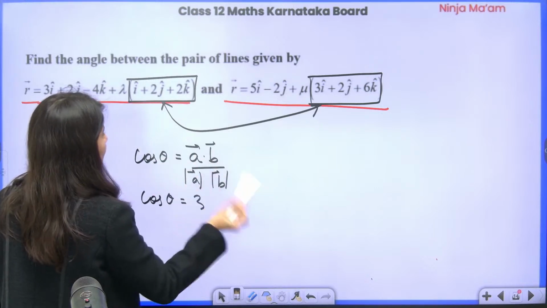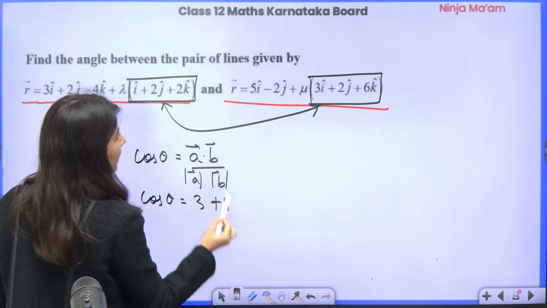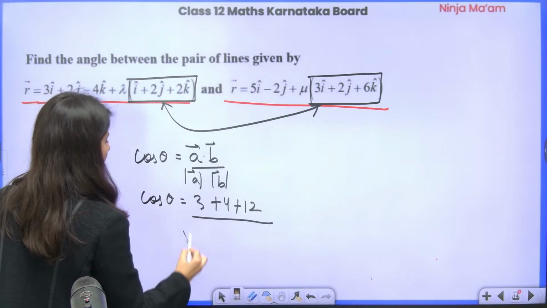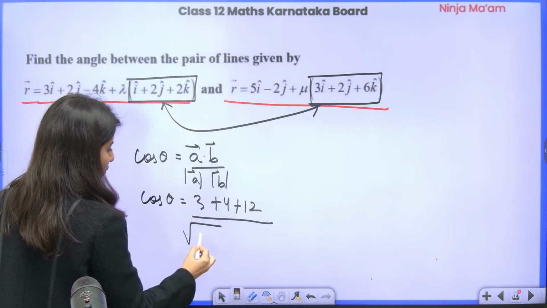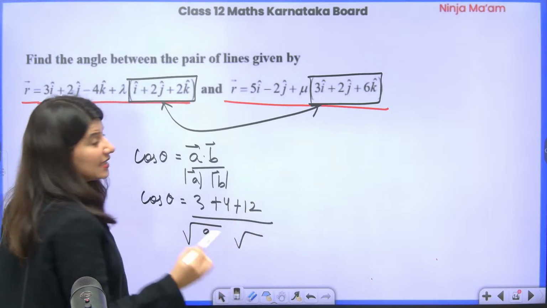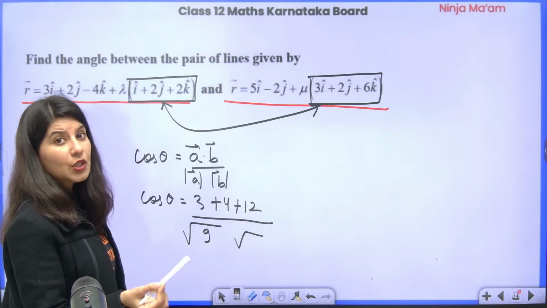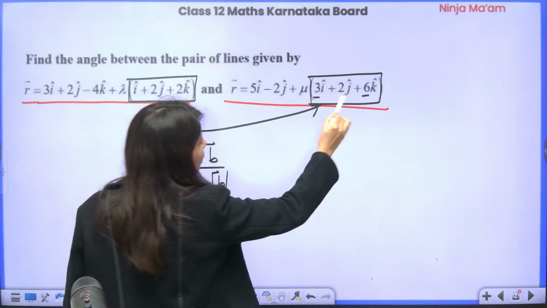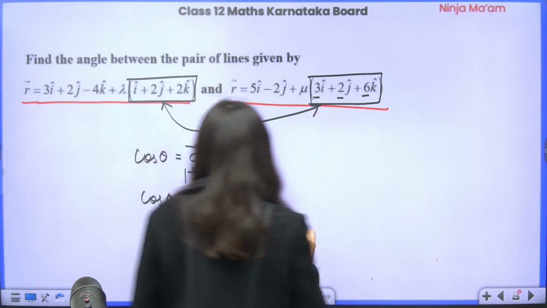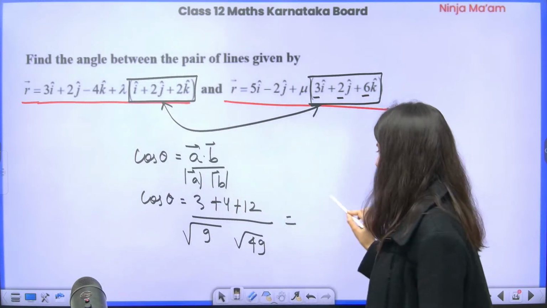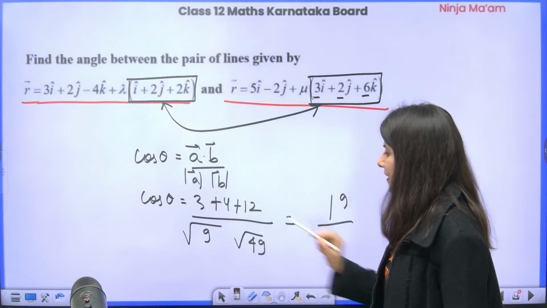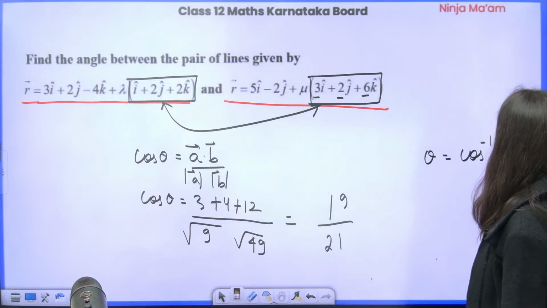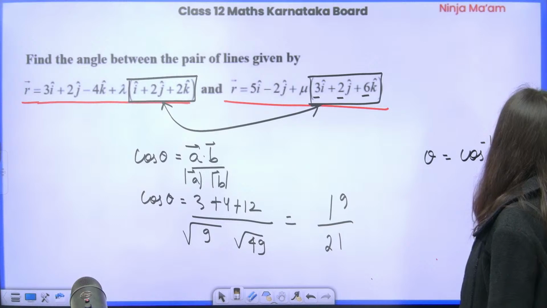So cos theta is equal to A dot B. So 3, 2 2s are 4, then 2 6s are 12, upon magnitude of A, which will be square root of 1 square plus 2 square plus 2 square, square root of 9. And the magnitude of B is square root of 9 plus 36 plus 4, so 49. So this gives you 3 plus 4 plus 12, which is 19, upon 7 3s are 21. So theta is going to become cos inverse 19 upon 21.